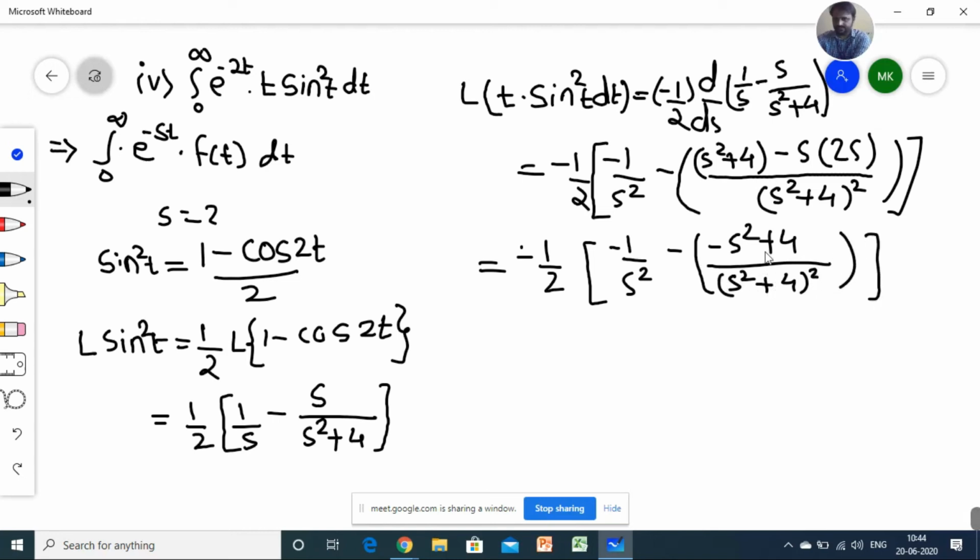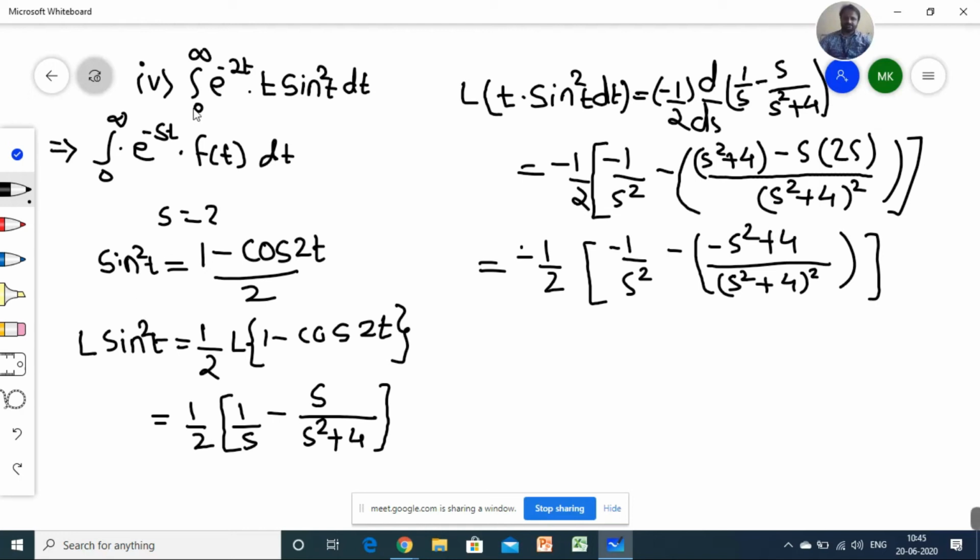If you want, you can multiply with these terms, because if I remove this bracket, then positive terms will convert into negative and negative will become positive. So instead of this, you can put it as it is.